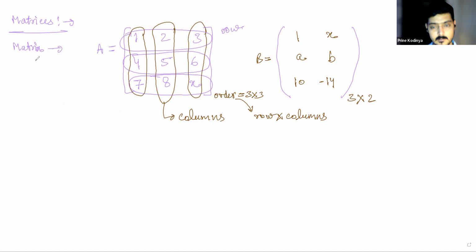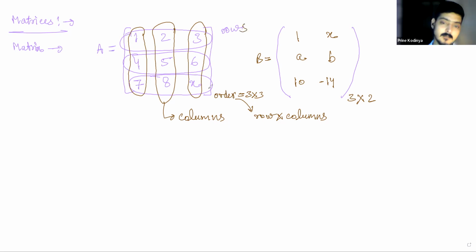Now we have to understand two things, first of all, about a matrix. One is horizontal lines, for example, all the blue colored lines. So the first horizontal line is 1, 2, 3 in this matrix A. Every matrix will be named with some capital letter. For example, I have named this with A. So this is matrix A, which contains 9 data points and basically 3 rows and 3 columns. Columns are these vertical lines: 1, 4, 7, 2, 5, 8, 3, 6, 9. So 1, 4, 7 is column 1, 2, 5, 8 is column 2. All the vertical lines are known as columns. All the horizontal lines are known as rows.